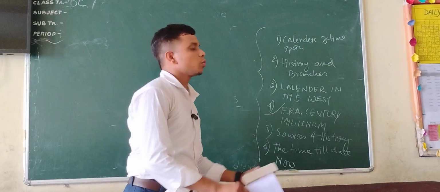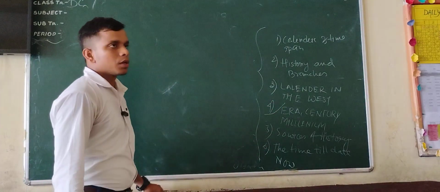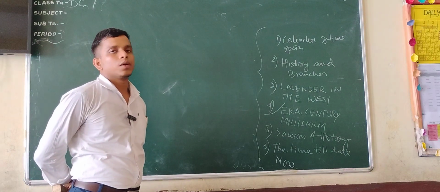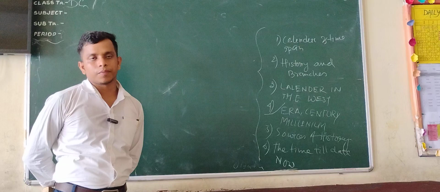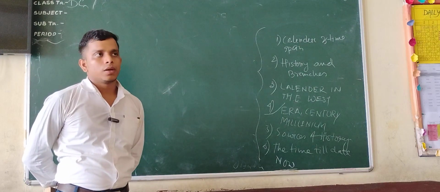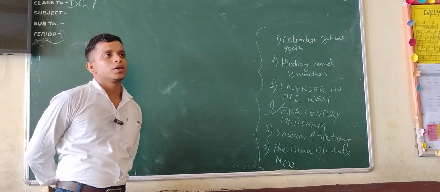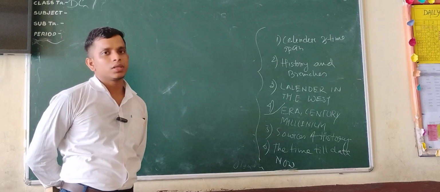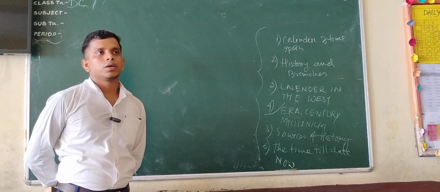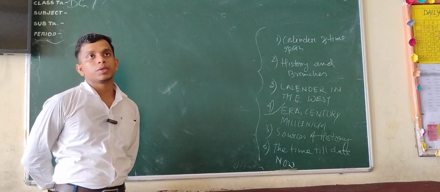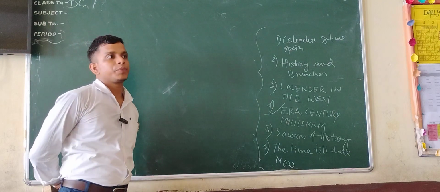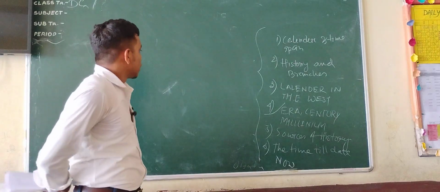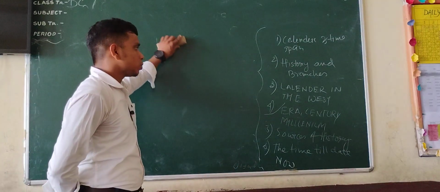This is a calendar in the West. What is the calendar in the West? This is India, and we have a West. It's called Western area, Western country. Eastern country means Asia, South Asia, Japan, Australia, in this area. But sometimes it's considered that the Western country means Australia also, and Europe, Africa, and North and South America. And it is very important to understand the calendar.